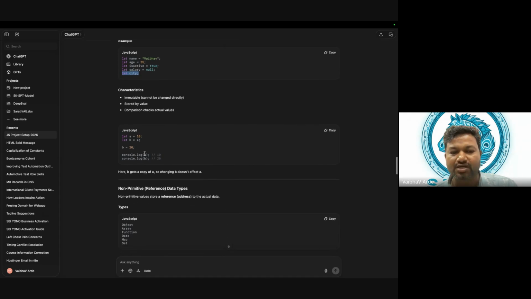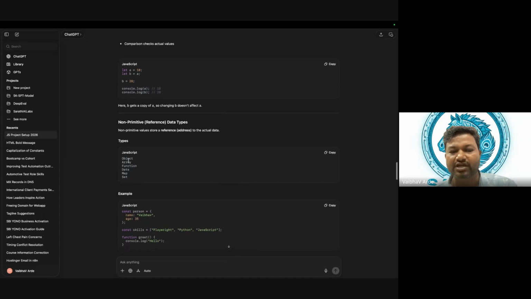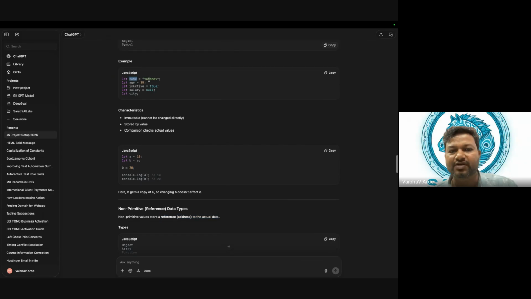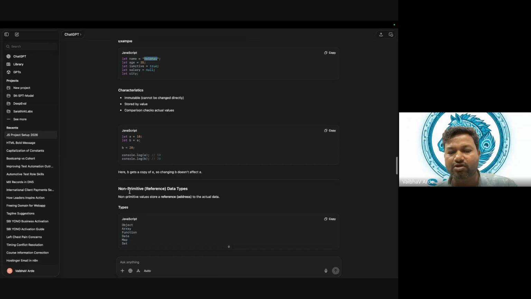If we talk about non-primitive data types, then we will be talking about objects, arrays, functions. Let's forget about these three now. Let's talk about these two, objects and arrays. So we are going to cover objects and arrays today. Non-primitive data types are values stored with the reference address to the actual data. So now, what is this reference? Here, this data has direct values, but when we talk about non-primitive, they have reference.